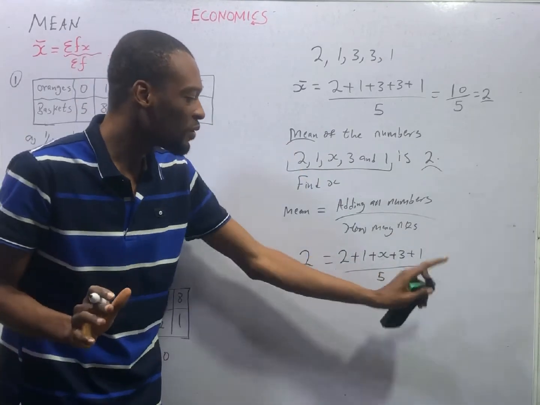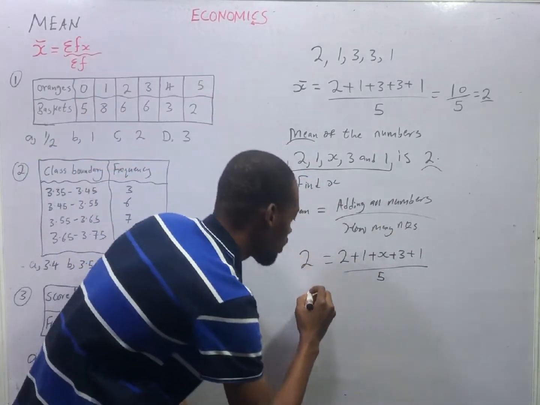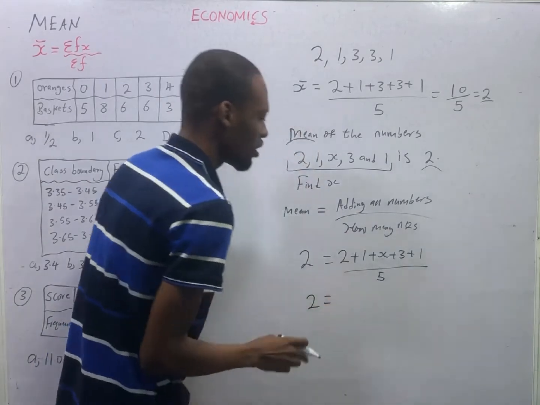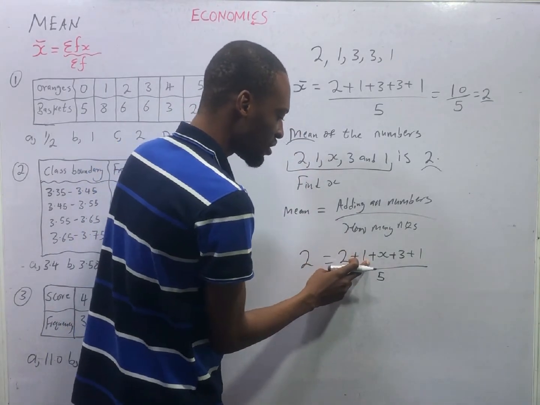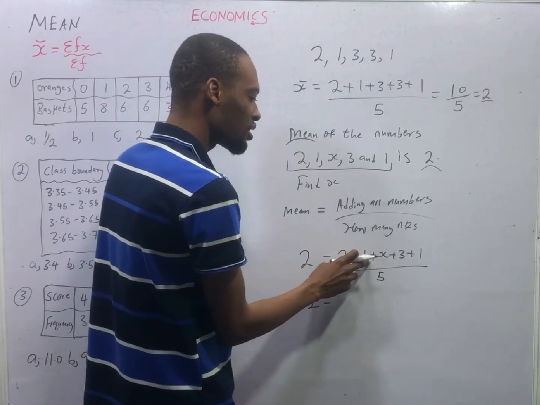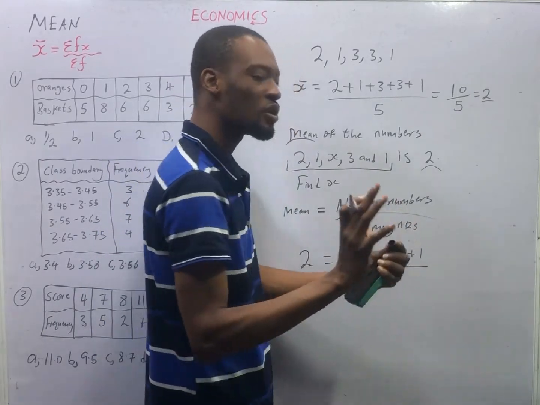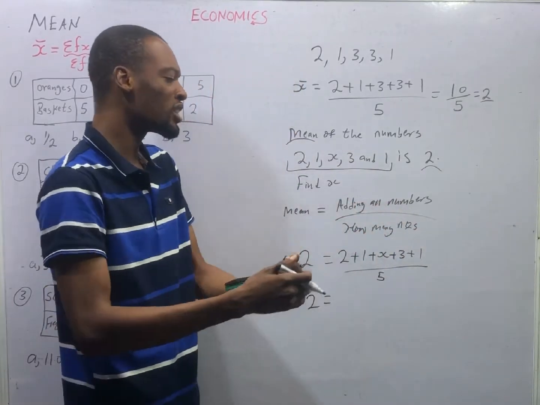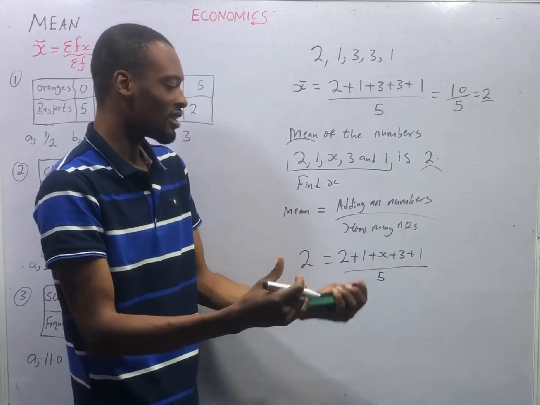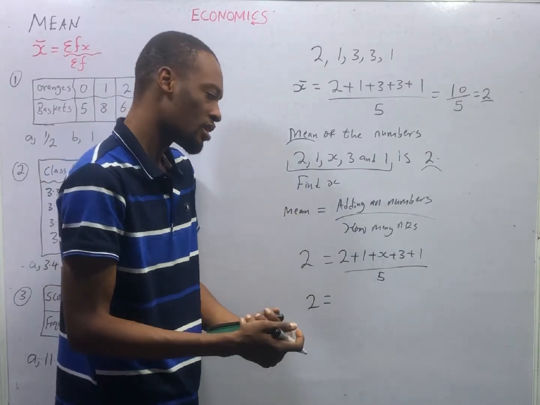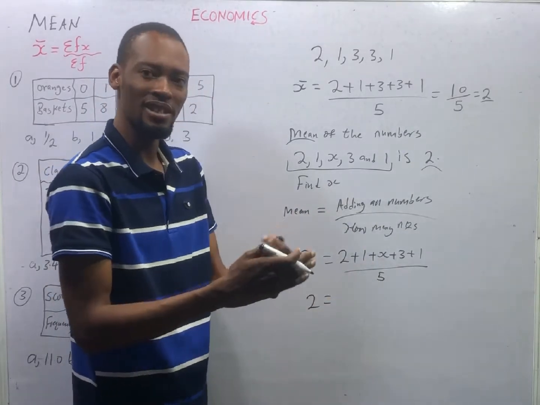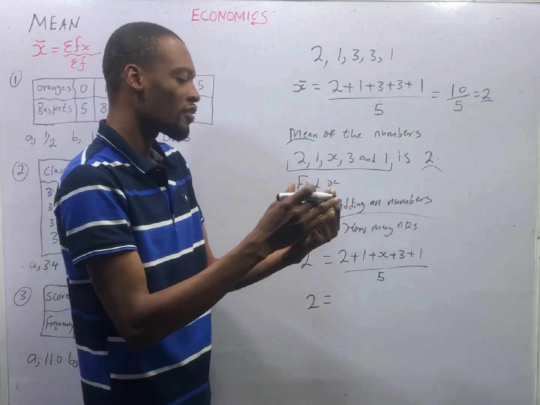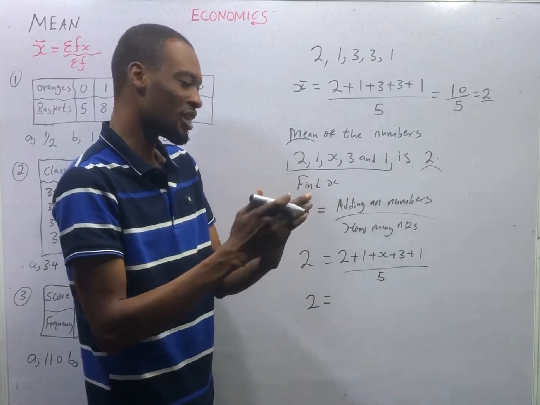So adding all the numbers, we simply say that 2 is equal to 2 plus 1 is 3. 3 plus s, we can add numbers and letters. If it were multiplication, we can multiply. 3 times s is 3s. But 3 plus s remains 3 plus s. 3 minus s remains 3 minus s.